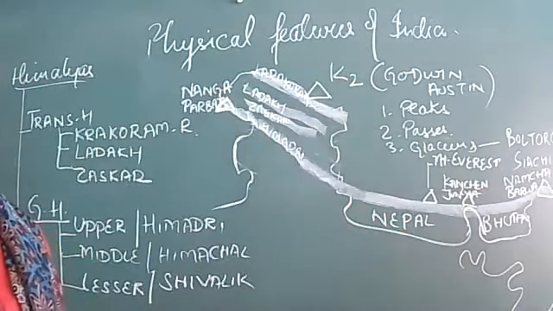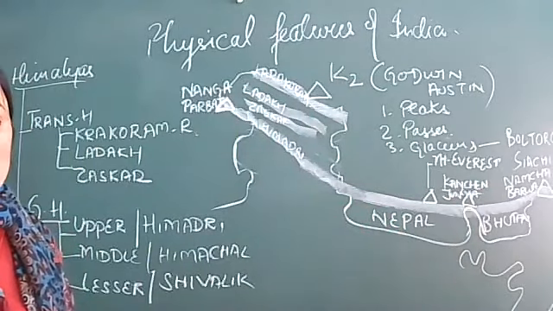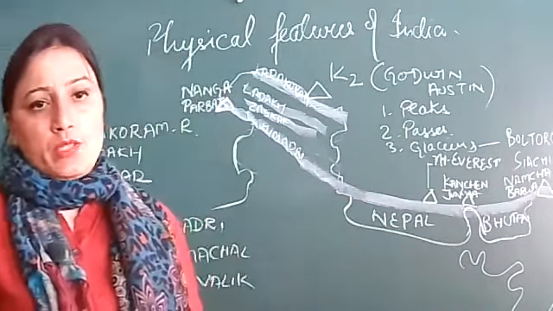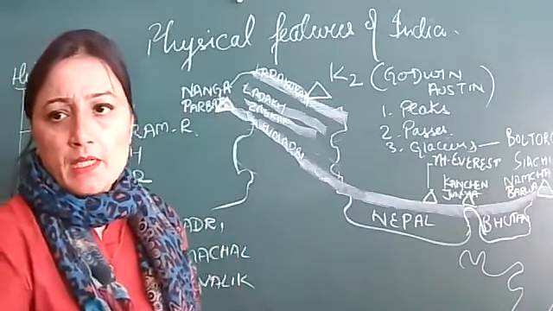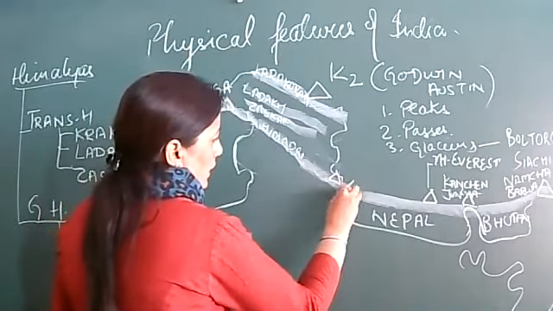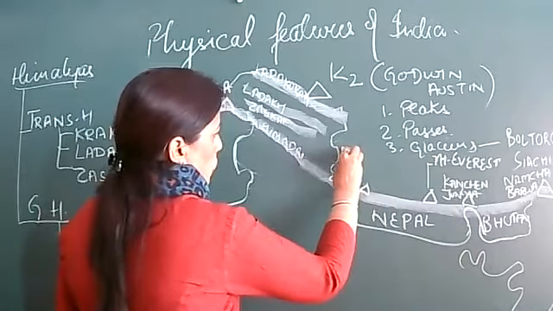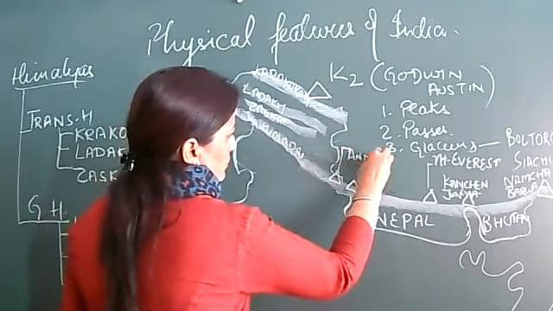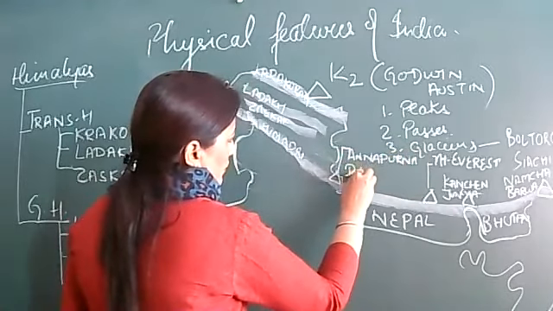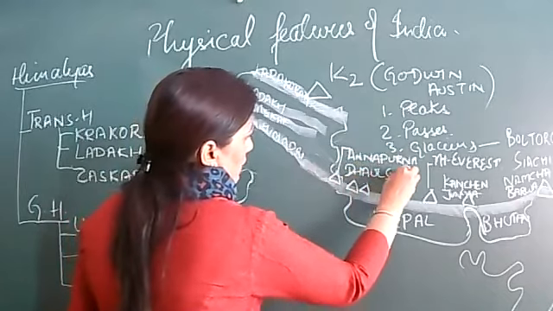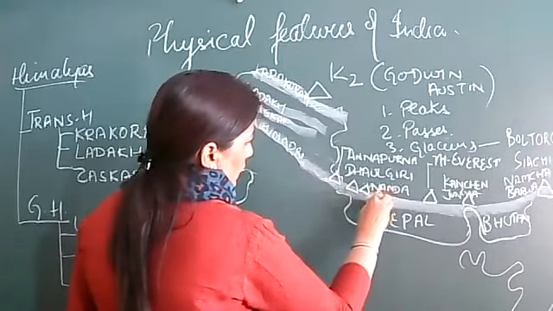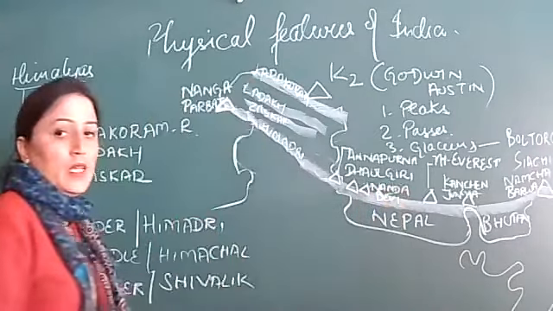Kanchenjunga. We have three more important peaks in the Himadri range. These three important peaks are Annapurna, Dhaulgiri, and Nanda Devi.